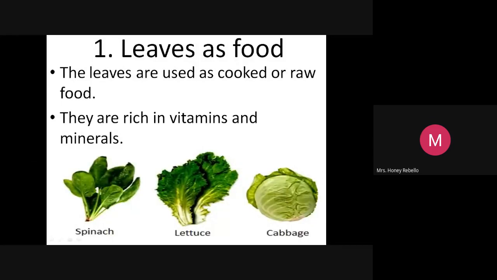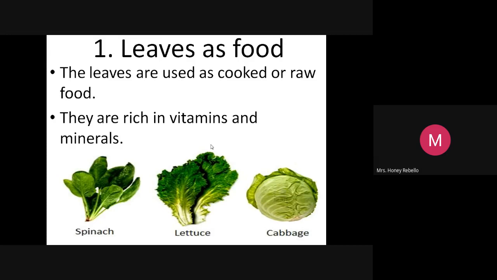Now, the leaves are used as cooked or raw food. They are rich in vitamins and minerals. It's not for you to learn it by heart, just have it in your mind. So if I ask you a question, name any two leaves we use as food, you can just take from lettuce, cabbage. At once you have to answer. That's why I'm telling you just to observe. When I ask you a question, I'll show you the same pictures and I'll ask you. Don't worry. Now we will just see the next one.